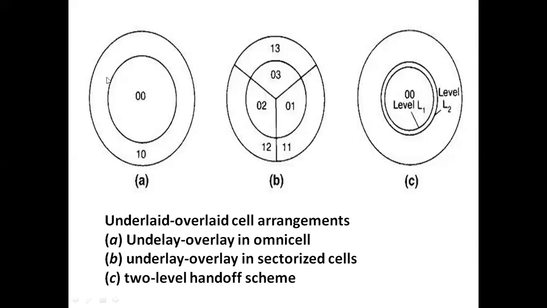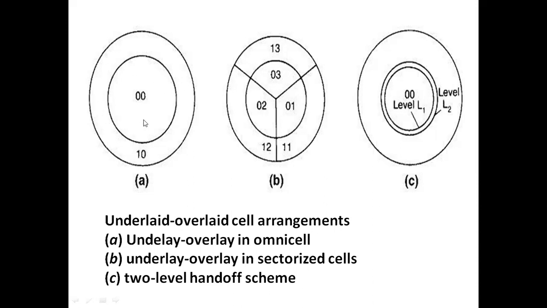This cell is assigned means the frequencies which are allocated to this cell will be assigned to that mobile unit. So there is no interference, and the traffic capacity will be increased because of this arrangement.